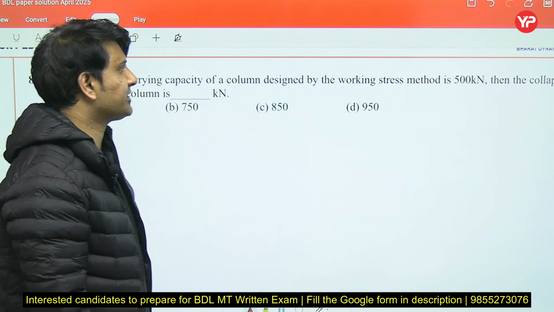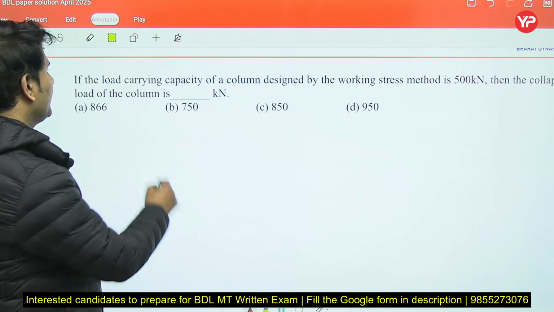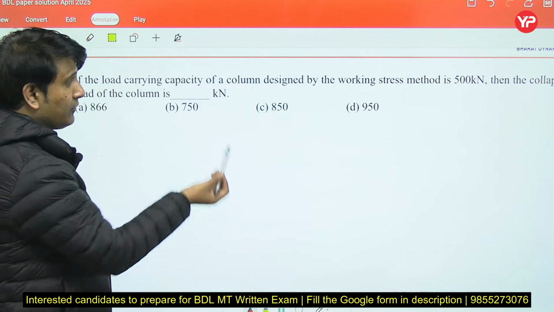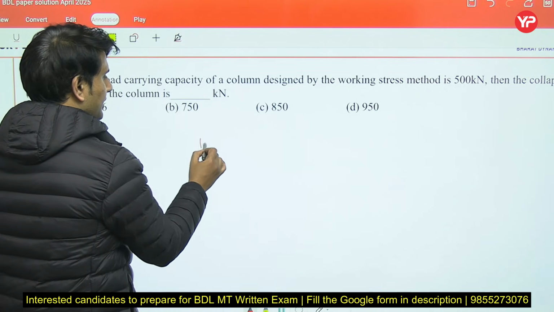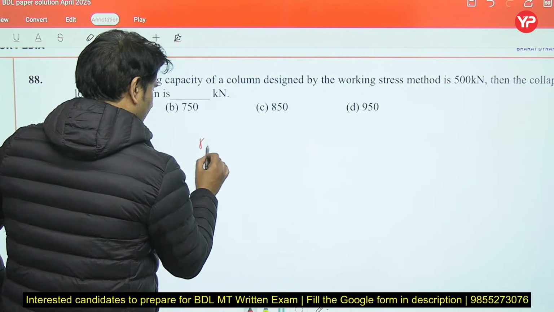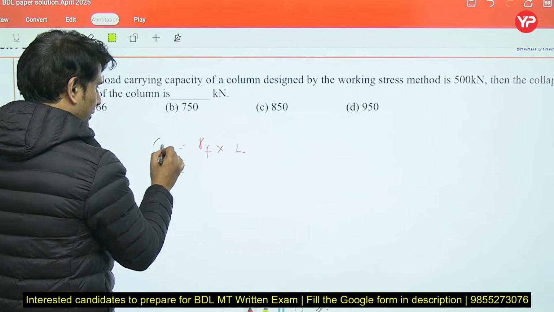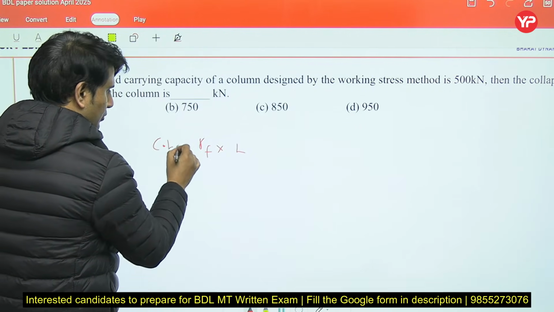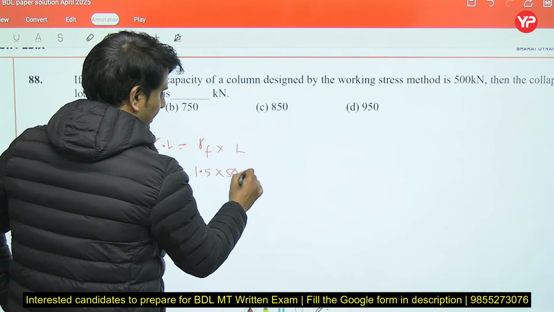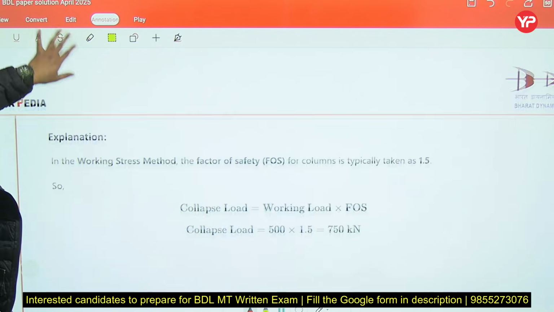The load carrying capacity of a column designed by the working stress method is 500 kilonewton; find the collapse load. In case of the working stress method, the factor of safety we usually use for calculation of collapse load is gamma F multiplied by the given load. So it will be your collapse load. So gamma F is 1.5 multiplied by 500. It will come out as 750. 750 will be the right answer.